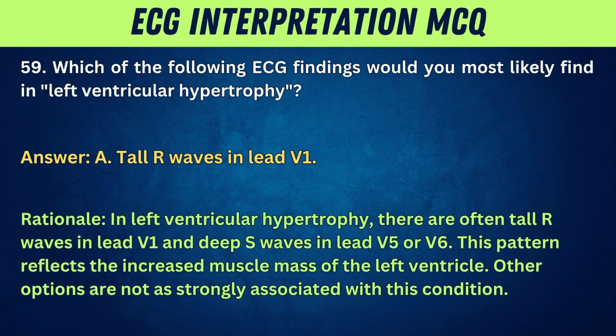Rationale: in left ventricular hypertrophy, there are often tall R waves in lead V1 and deep S waves in lead V5 or V6. This pattern reflects the increased muscle mass of the left ventricle. Other options are not as strongly associated with this condition.